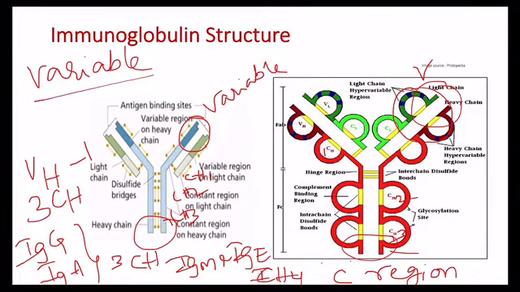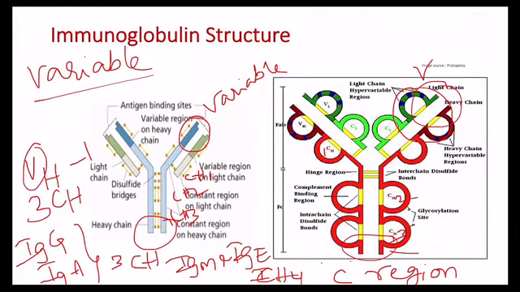Both heavy and light chains contain variable and constant regions. Variable region is the V region, constant region is the C region. These regions are composed of folded structures which can be represented in the form of domains.